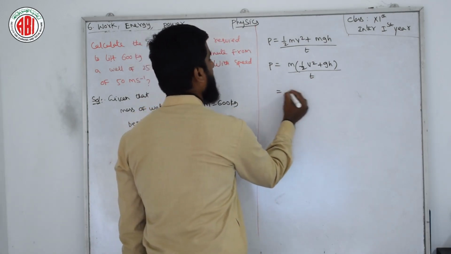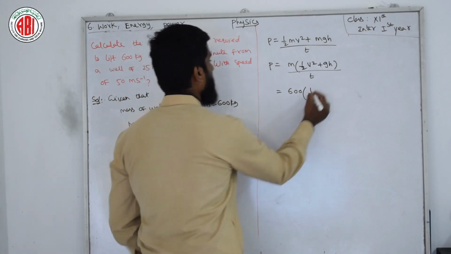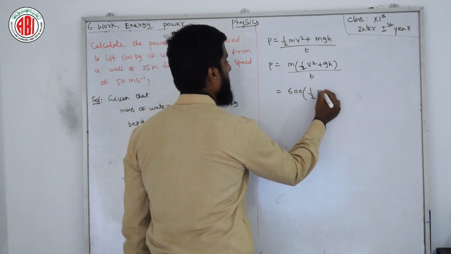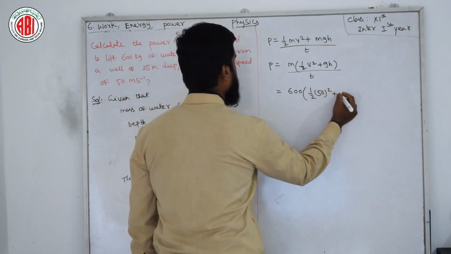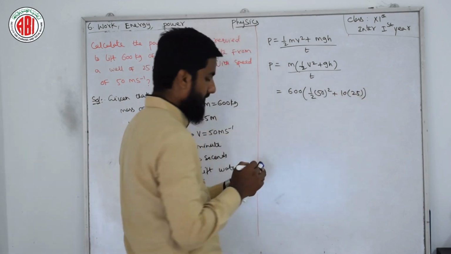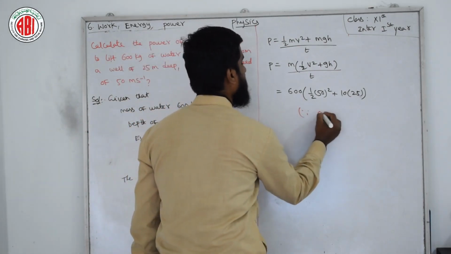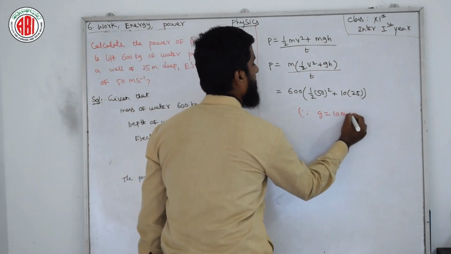So it becomes 600 into (1 by 2 into 50 square plus g into 25), where g is 10 meter per second square, since g is equal to 10 meter per second square.